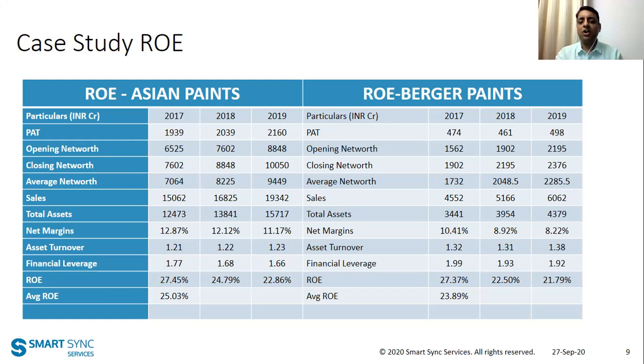To understand how healthy this ROE is, today if you don't have money and you take a loan from a bank to start your business, and you don't have a good credit history, you are a newcomer, you might be charged say 14% or 15%.